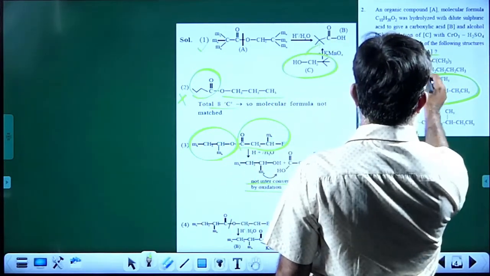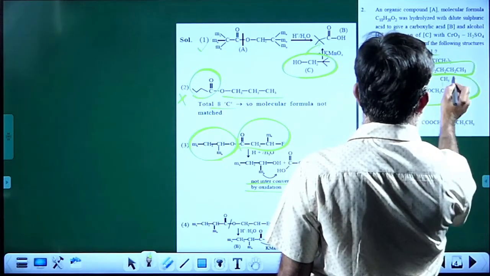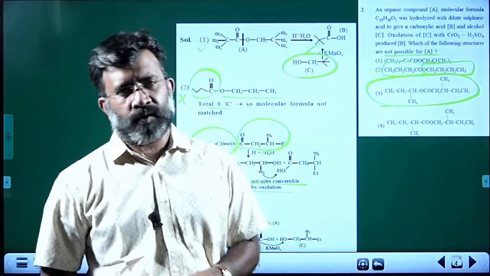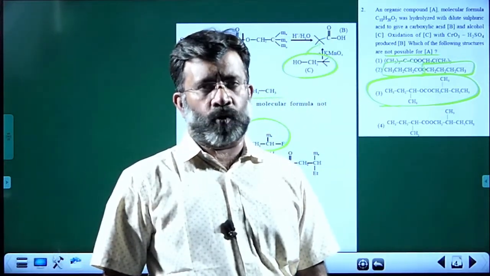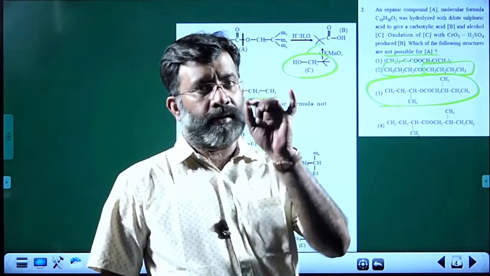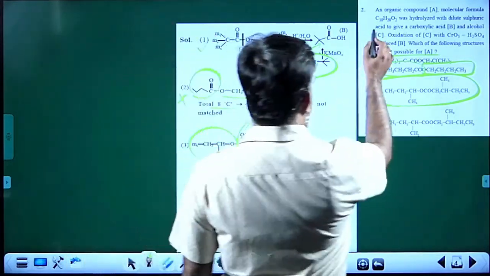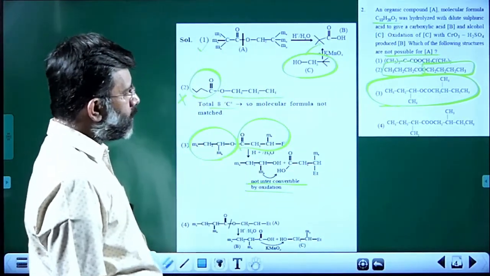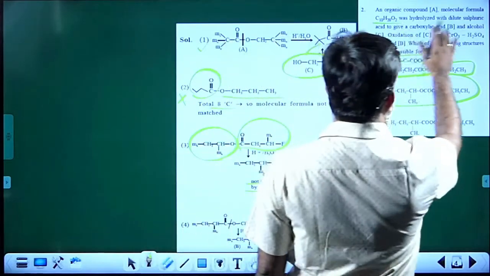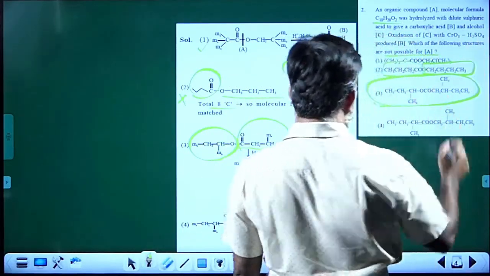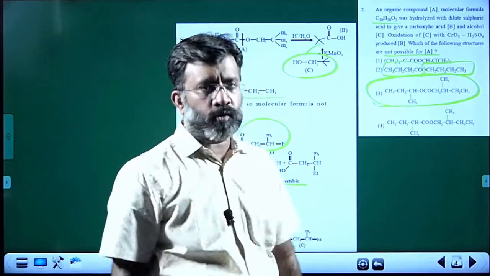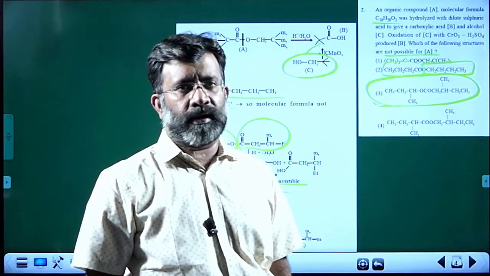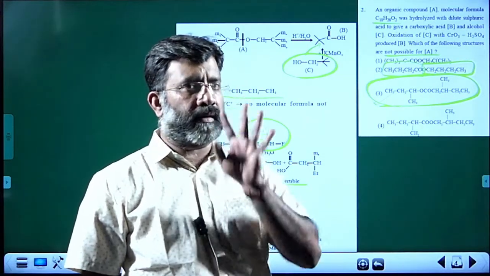So this is the carboxylic acid, and this is the alcohol part, and that alcohol will give you that carboxylic acid. That is satisfying the conditions incorporated in the question. But unfortunately, it is not falling under the formula. It is not satisfying the formula. Actually, there are two choices, but according to the conditions hinted, the answer key is the third one. But the second choice also does not fall under the criterion because it does not have the enough number of carbon atoms as indicated in the question.